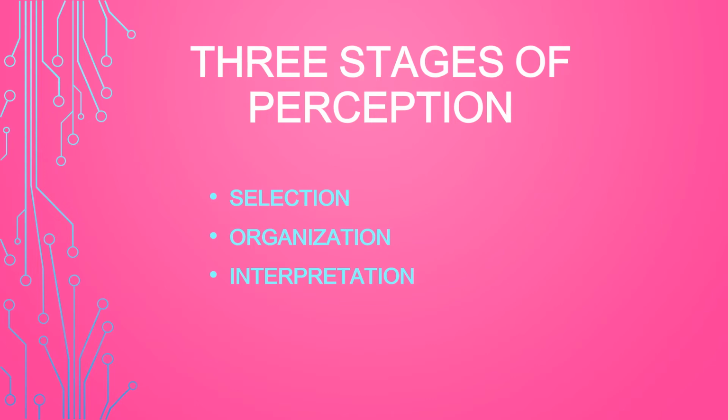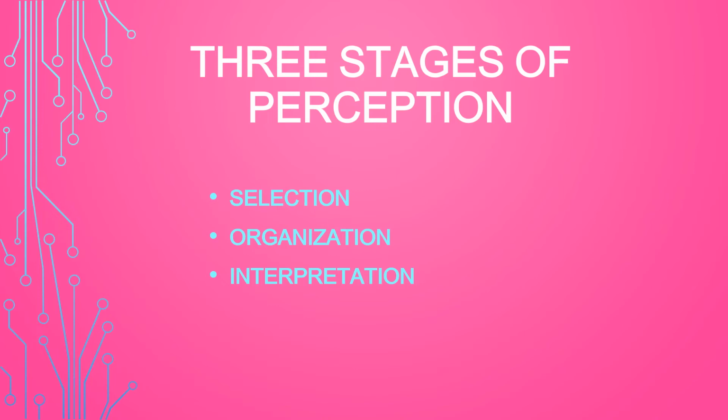Then comes organization. Once the stimulus is selected, the second stage comes into play. In the organization stage, a series of reactions set in the brain. In this stage, we tend to mentally organize the stimulus into meaningful patterns to be able to interpret it properly. So, the stimulus, first we select it, then we organize it into a meaningful pattern so that we will be able to interpret it properly.